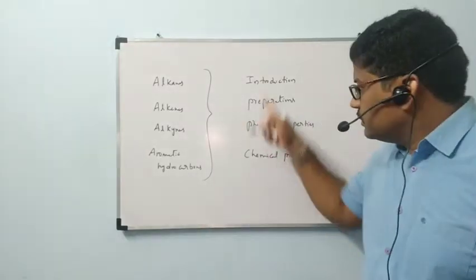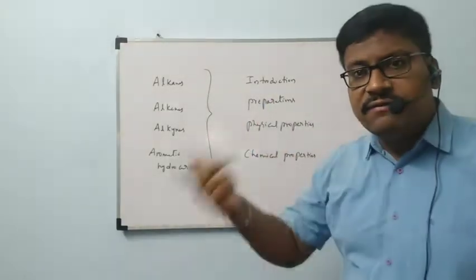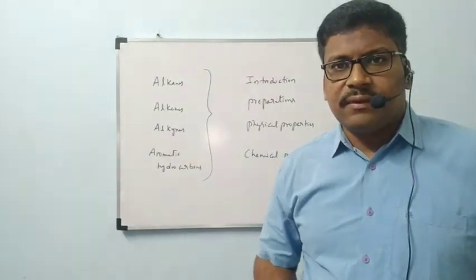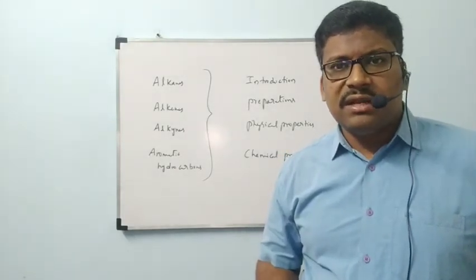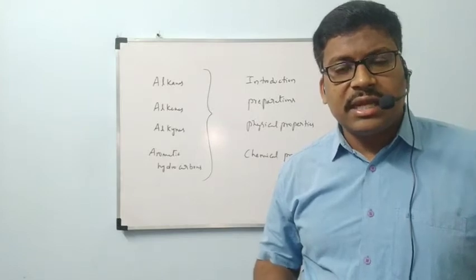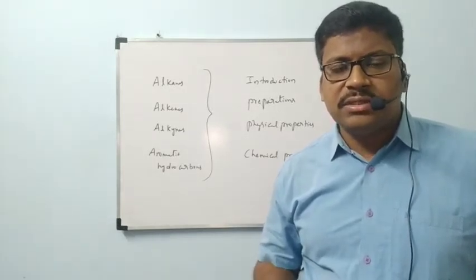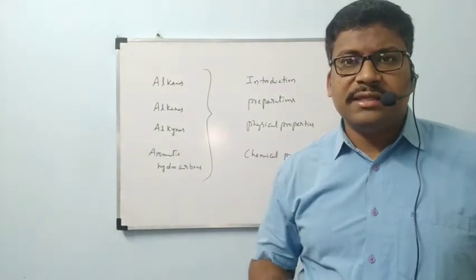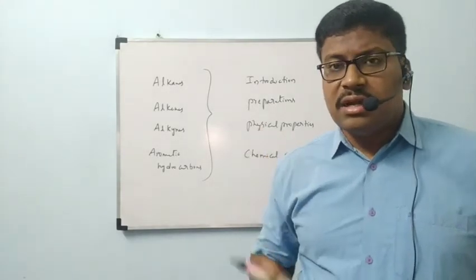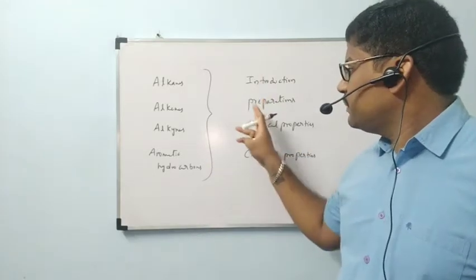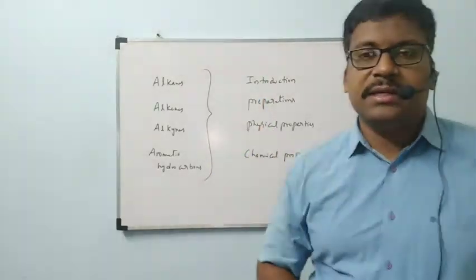Like that, these same categories we will see for functional groups in 12th class: alcohols, phenols and ethers, aldehydes, ketones and carboxylic acids, amines, nitrogen containing compounds, haloalkanes and haloarenes. Under these chapters we will see everything: introduction, preparations, physical properties and chemical properties.